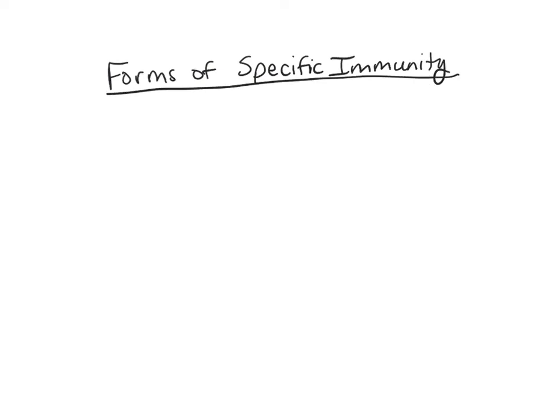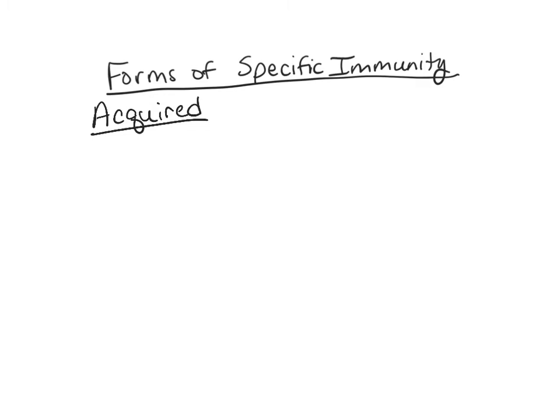I want to talk about the forms of specific immunity. And remember that specific immunity is acquired. So it's not at birth.